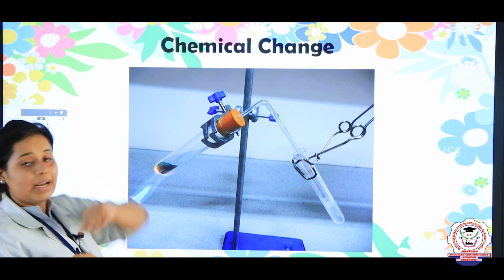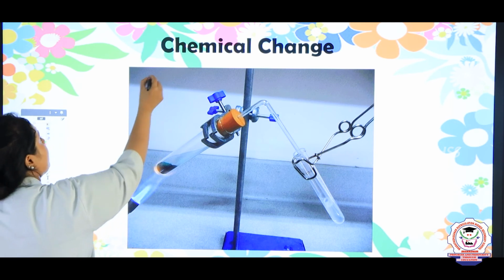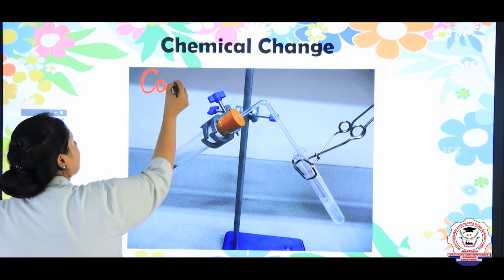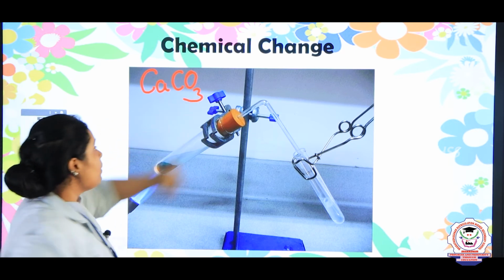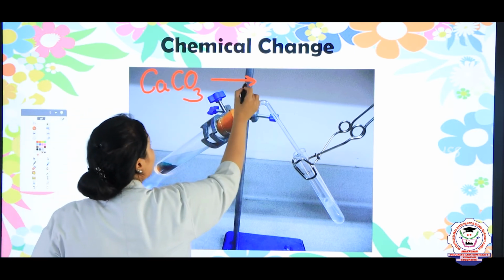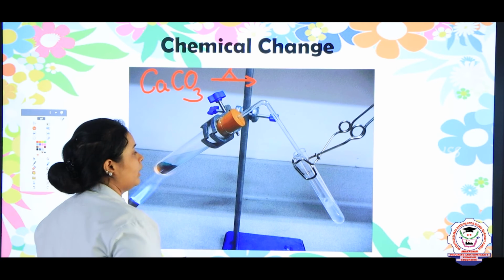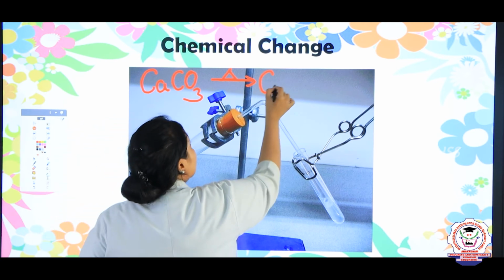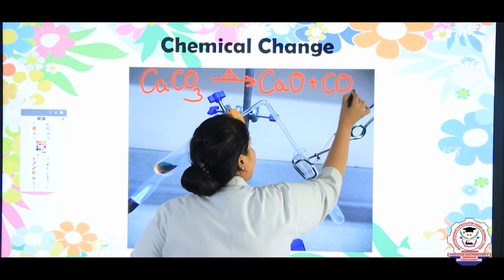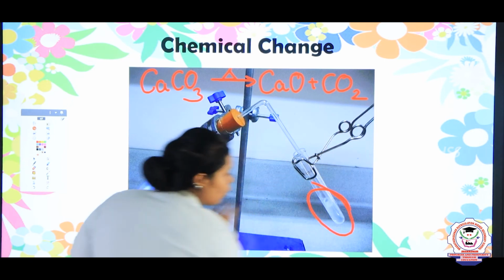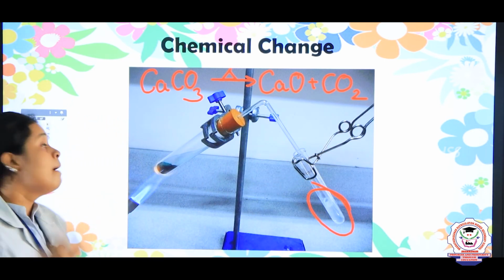So, how you can write the equation is, you can write CaCO3, which is calcium carbonate, and when you are heating the calcium carbonate, you are getting calcium oxide plus carbon dioxide gas, which you can see over here in the form of bubbles.